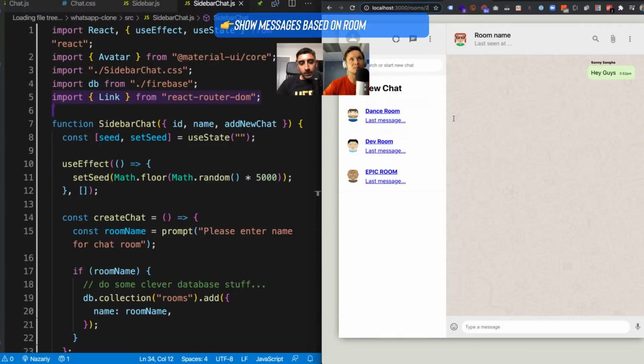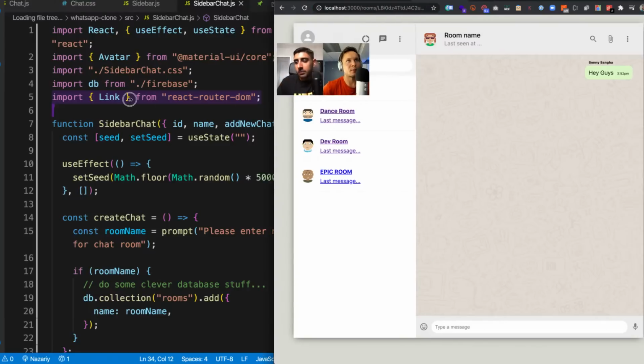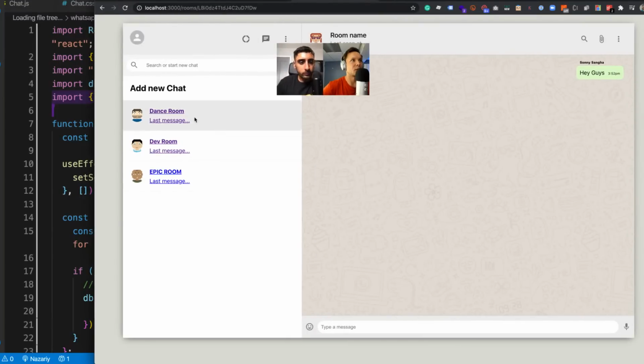Exactly. So if you click it now, it will actually change the URL. If I click one of those and hide this thing right here, let's make the screen a little bigger, and you should be able to see the URL change. Just like that. That's awesome. And also, guys, notice there's no refresh, right? React Router does it very carefully so that you don't get a refresh. So it's really nice when we do that.